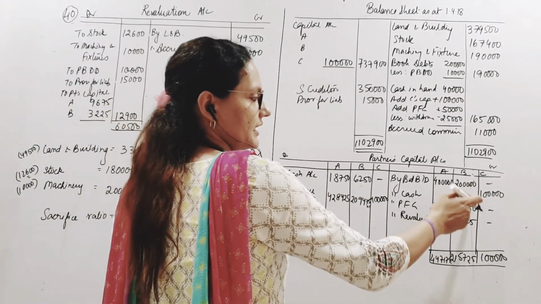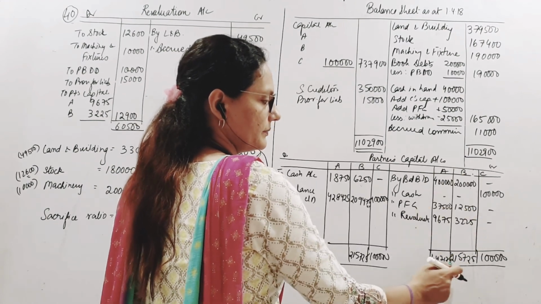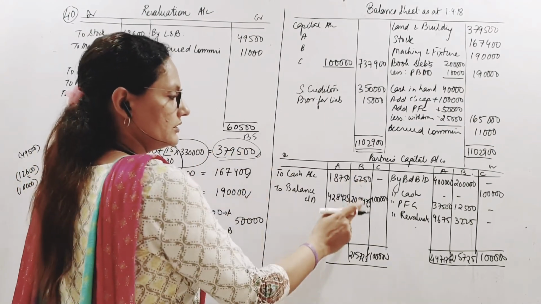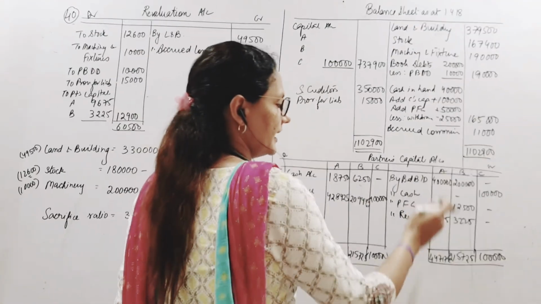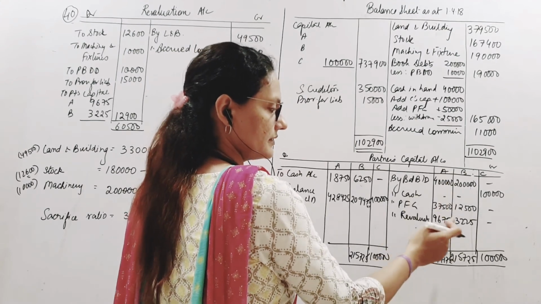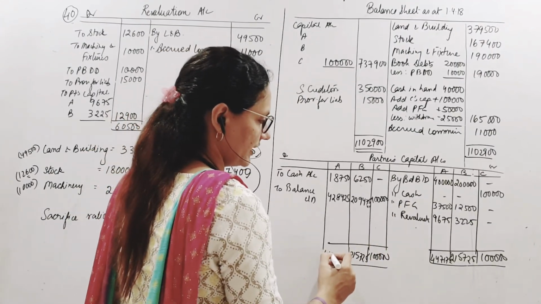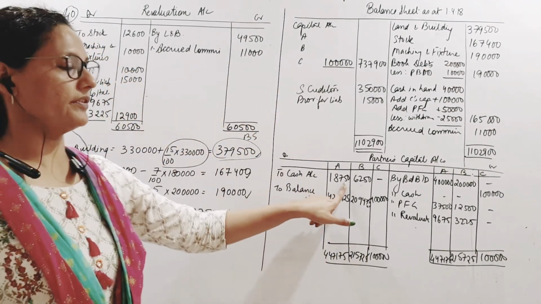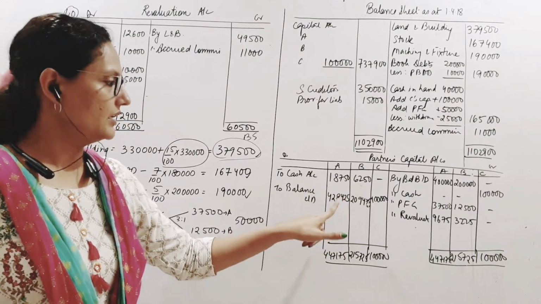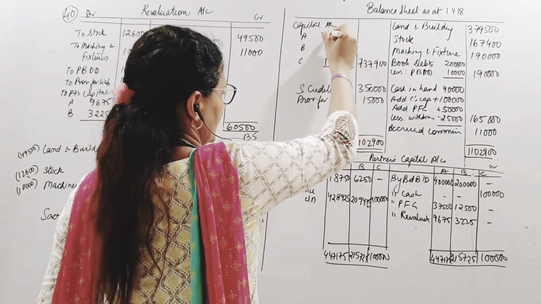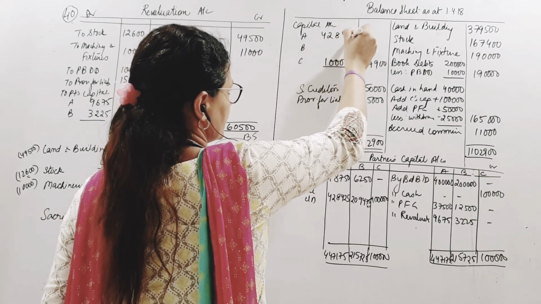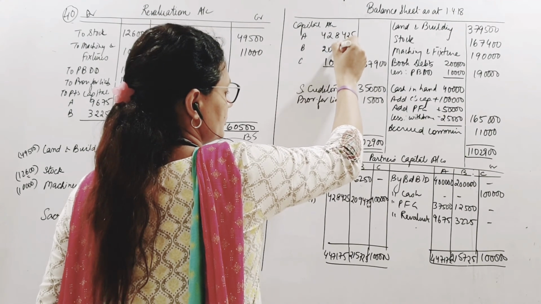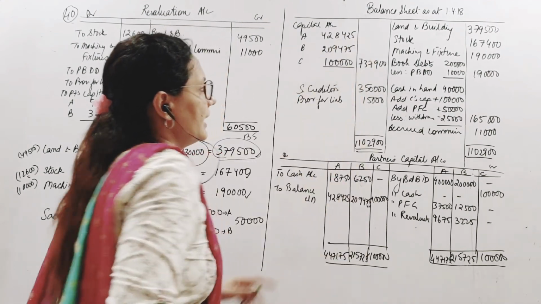What about B? B is credited with these, so I totaled it up. This is the total. From there I subtracted whatever he has withdrawn, 6250. So this is what is left in his account. Similarly A, this plus this plus this, coming to this. So it is coming to 4,47,175 minus 18,750 that is withdrawn. This is the balance left. We will put these balance there. 4,28,425 is A's closing balance. B's closing balance is 2,09,475 and C is 1 lakh.